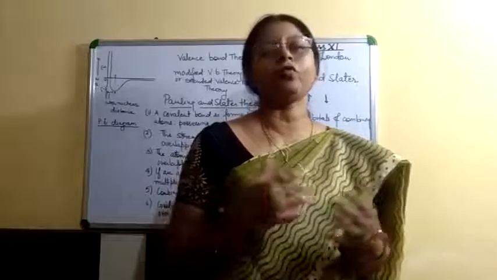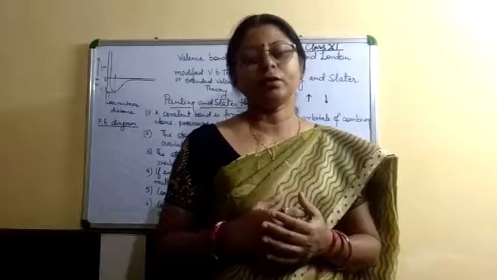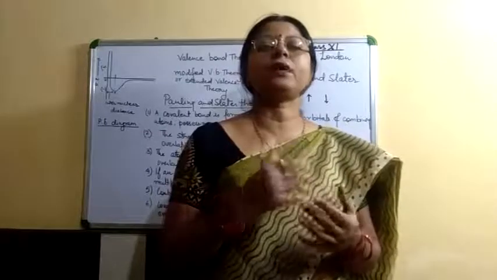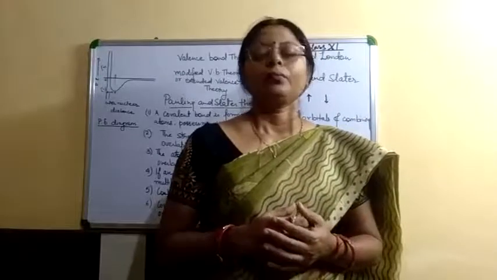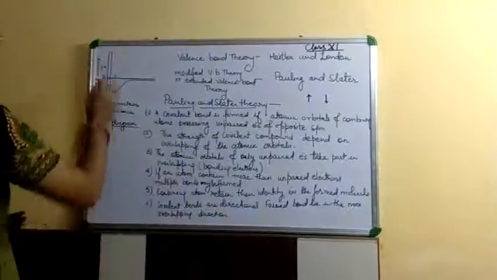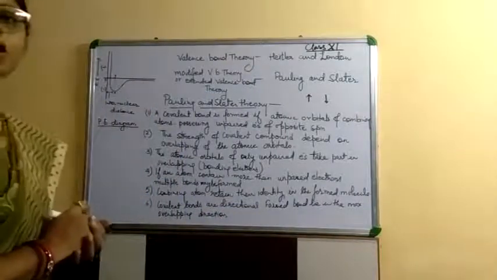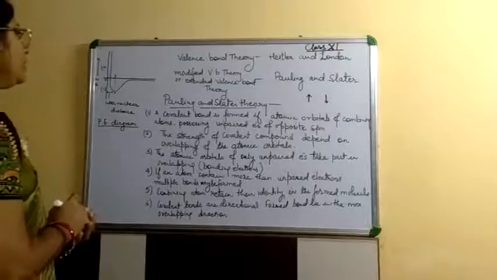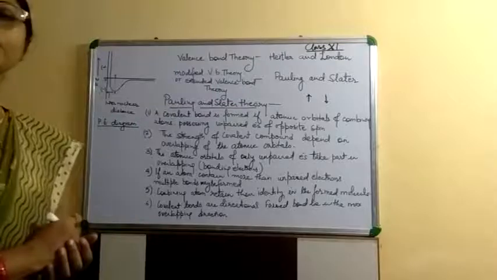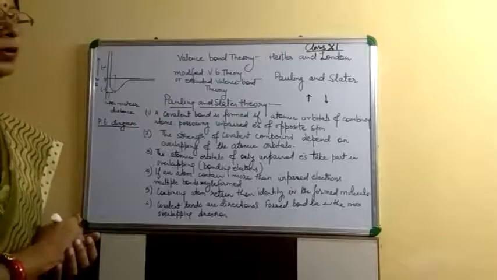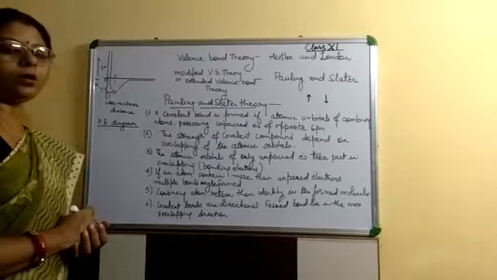Why does a bond form? Atoms form a bond to get stability. To know this, first I am going to explain the potential energy diagram. In this diagram, along the x-axis we take the distance between the two atoms, and along the y-axis we take the potential energy of the atoms which are going to form the bond.